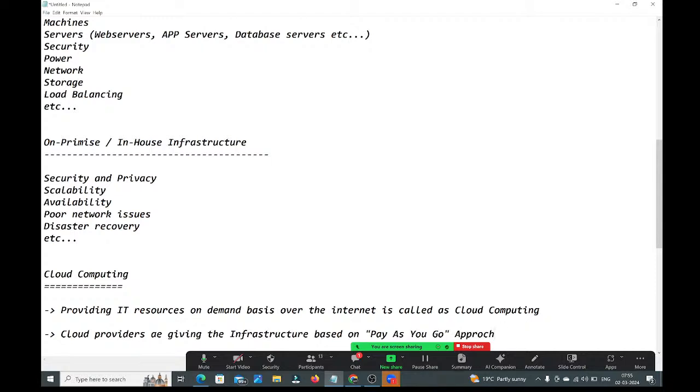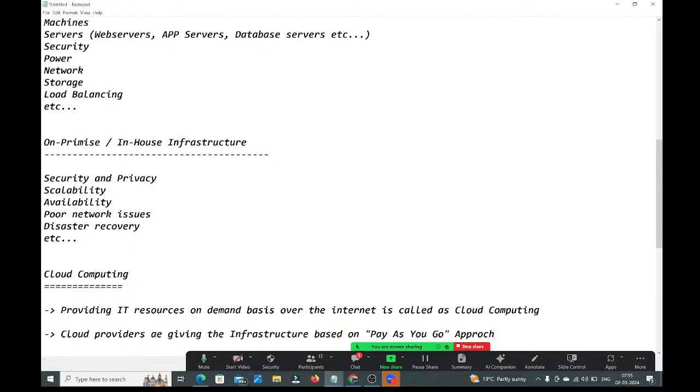What is the meaning of this, guys? Pay as you go approach means what? Observe carefully. Whatever you are taking from the cloud, just pay for that only. You need not pay anything extra here, guys.